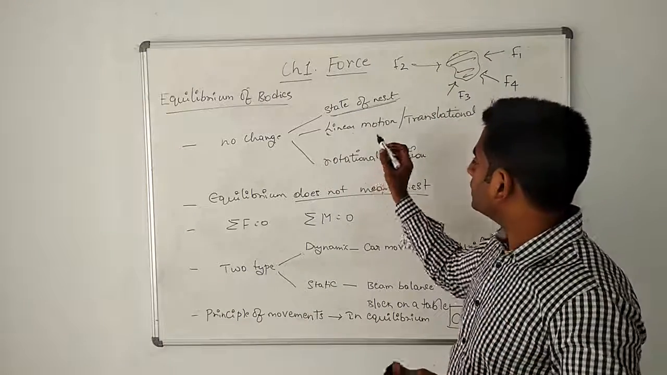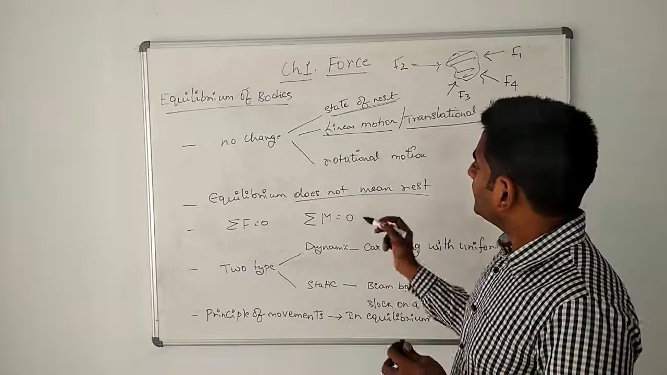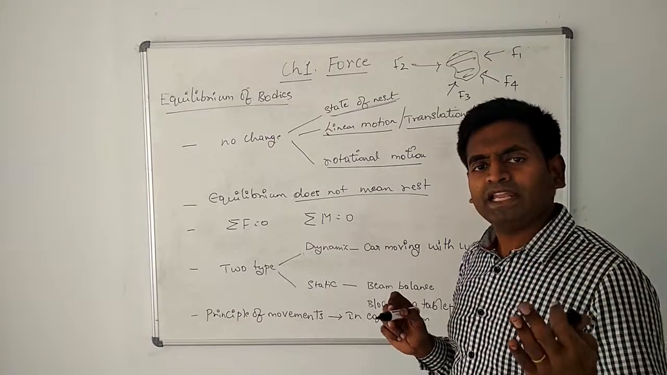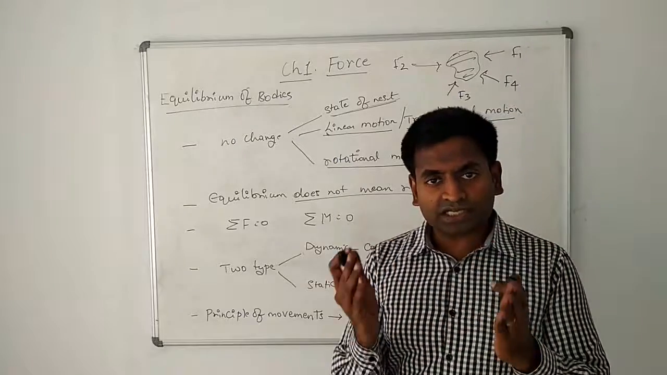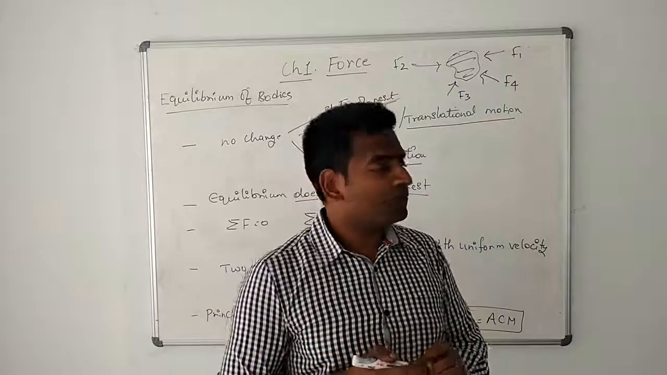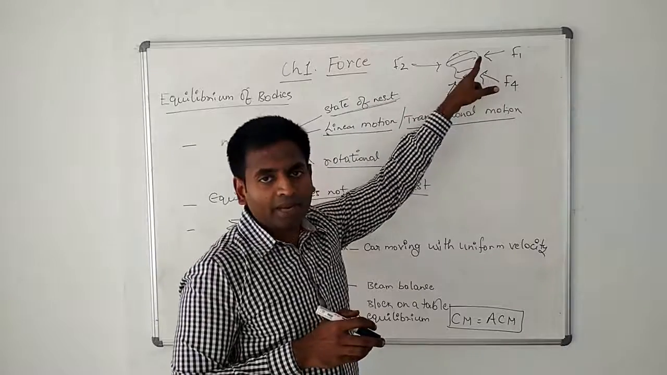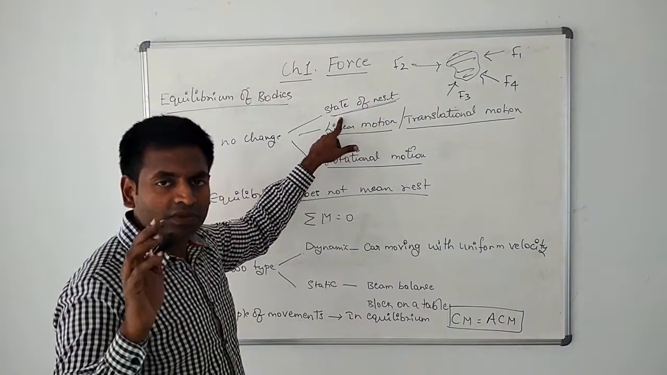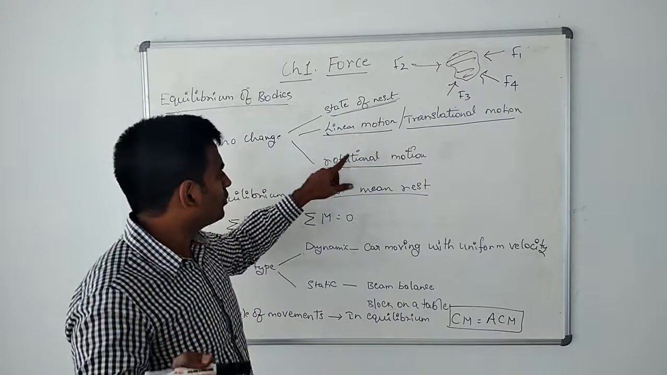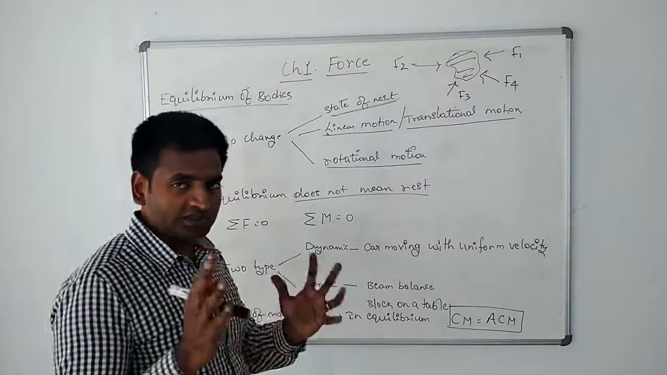Or if it is already in motion, then there should not be any change in the linear or translational motion. In case it is in rotational motion, it should not show any change in the rotational motion. If it does that, then the body is said to be in equilibrium. So the body is in equilibrium if the forces applied do not bring about any change in the state of rest or state of motion. That motion could be linear or translational motion, or it could be rotational motion. So that's the definition of it.